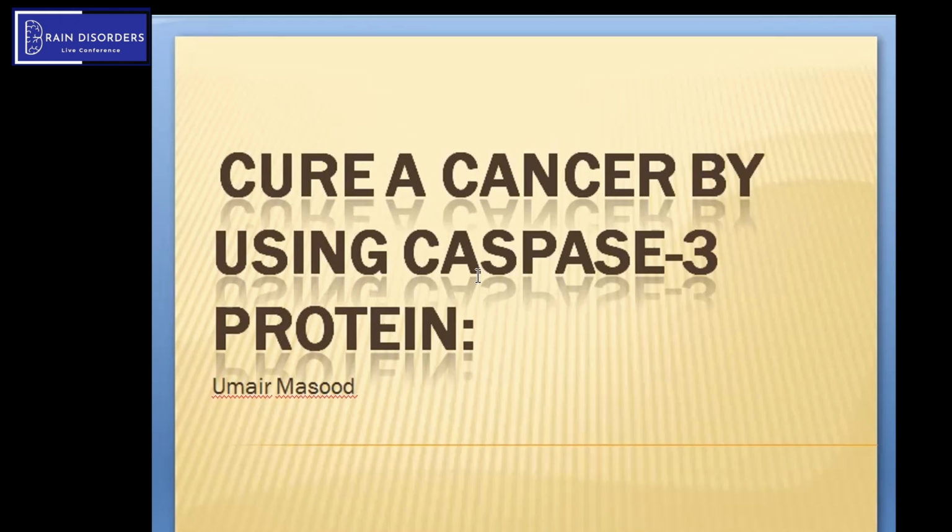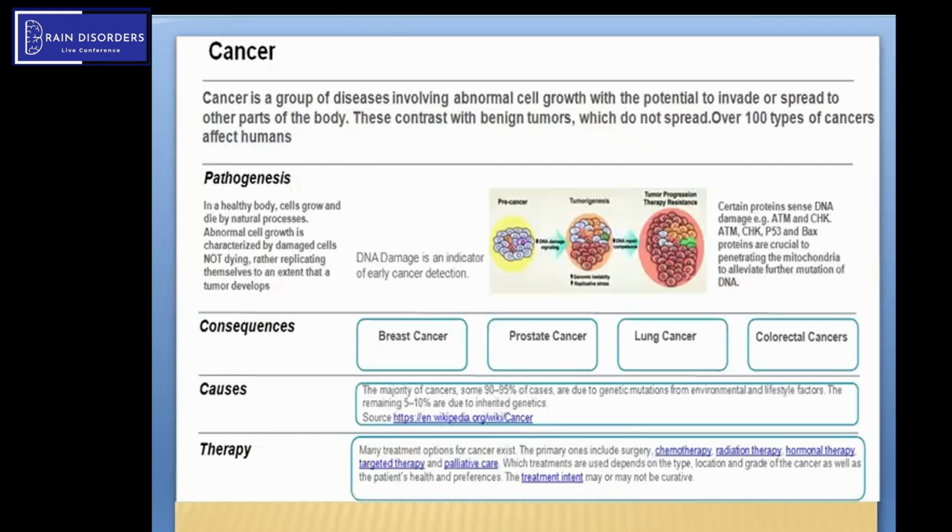All life starts as one single cell. Then cells divide, cells form tissue, tissues form an organ, and organs form a complete body system. Basically, cancer is a group of diseases characterized by abnormal cell growth, meaning that your cells are growing abnormally in large numbers.